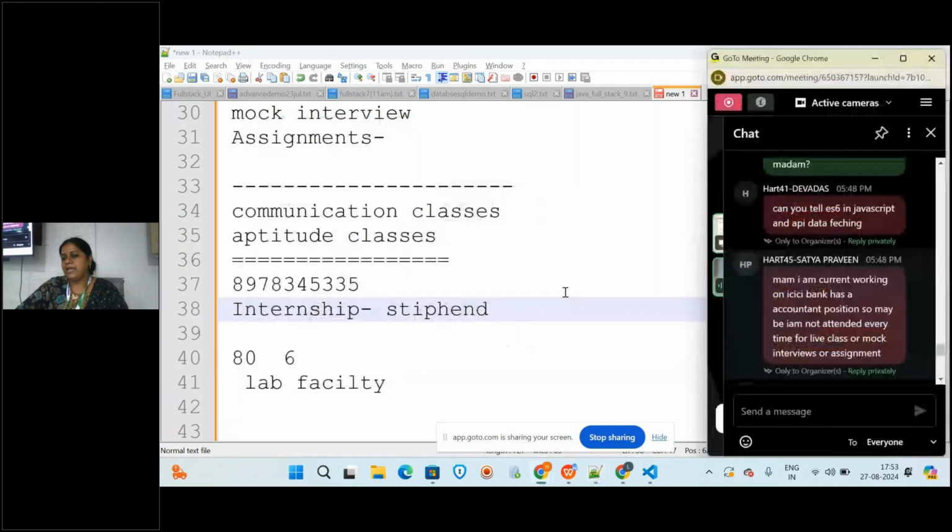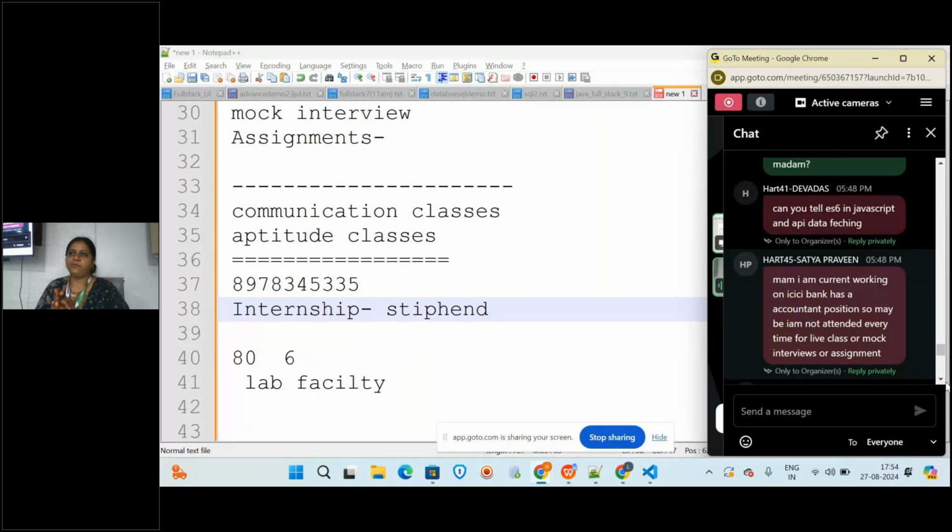Clear? Ma'am, I am already working. I don't want the stipend, but I want the internship certificate. The internship certificate will be given to everyone. Those who are enrolled for the course will all get the 6 months internship certificate. Only for the stipend, the criteria are 80% attendance, a mock interview score of at least 6 or more, and daily practice in the lab. At least you have to complete your assignments and show me.